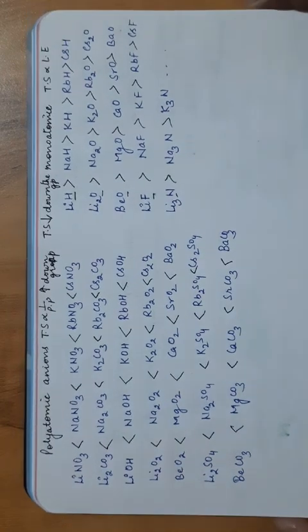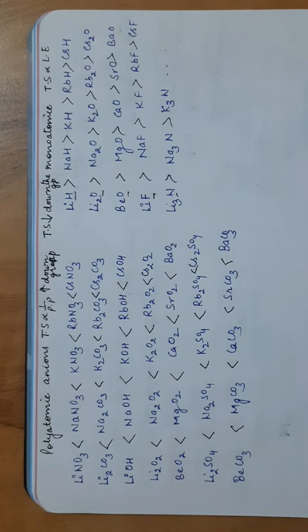If you know the general trend, you can very easily arrange all the given compounds in the increasing or decreasing order of their thermal stability. What you have to remember, for monoatomic anions, thermal stability decreases down the group because small cation stabilizes small anions efficiently. For polyatomic anions, thermal stability increases down the group because it is inversely proportional to the polarizing power of cation. That's all in this session. Thank you.